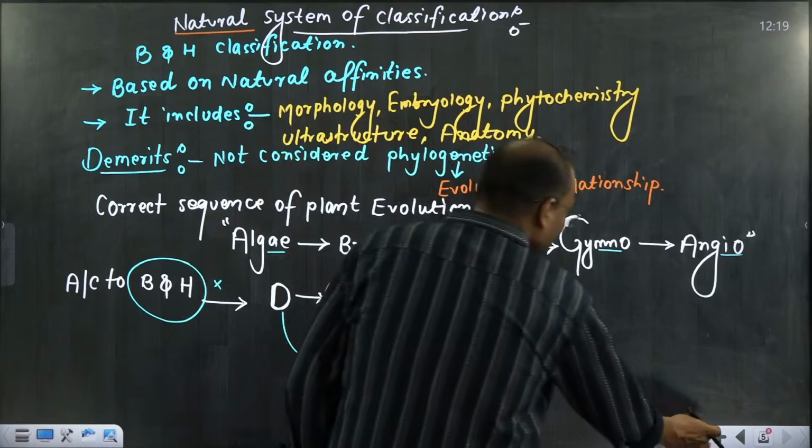And the next system of classification that came was phylogenetics. In NCERT they have mentioned the phylogenetic system of classification. Very interesting.